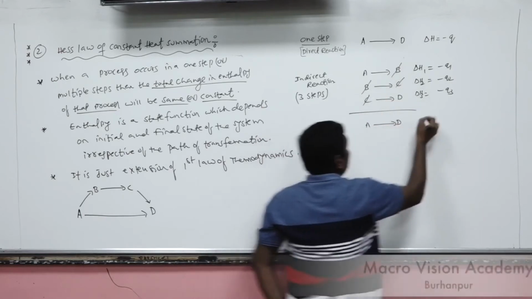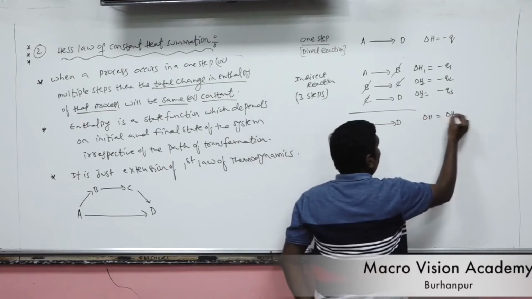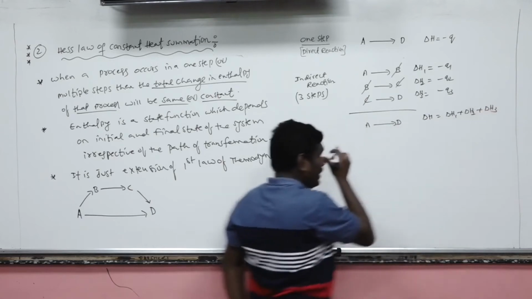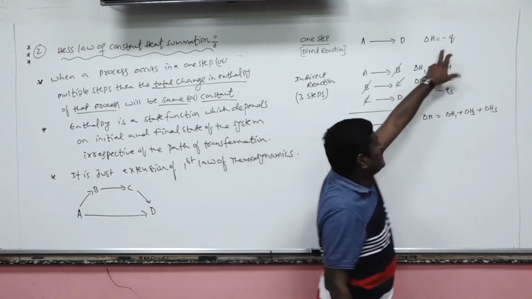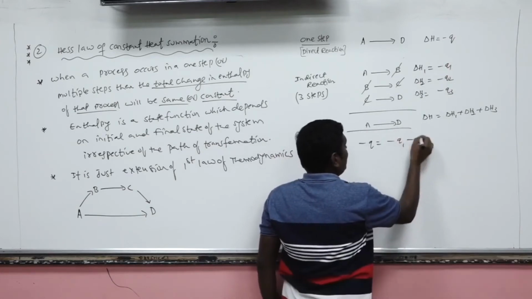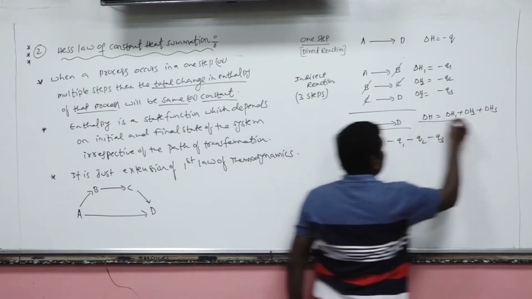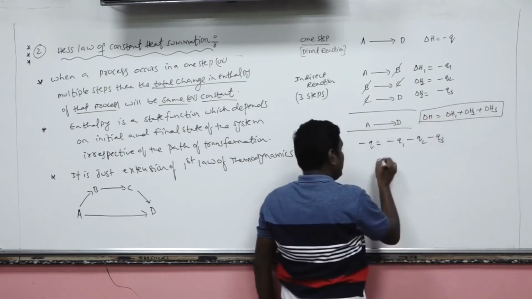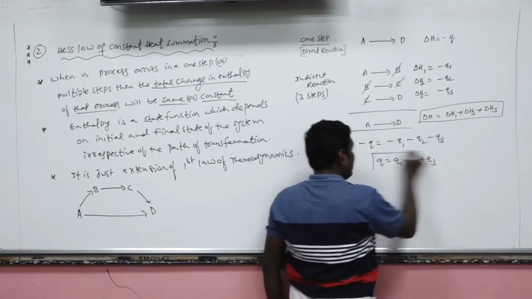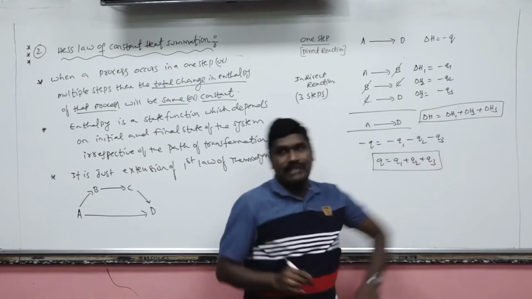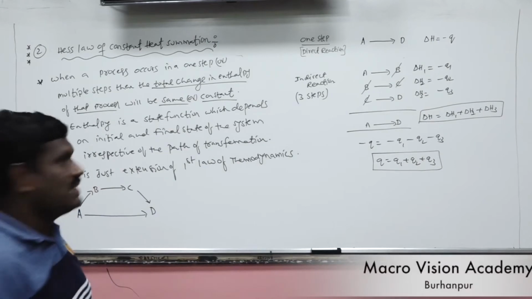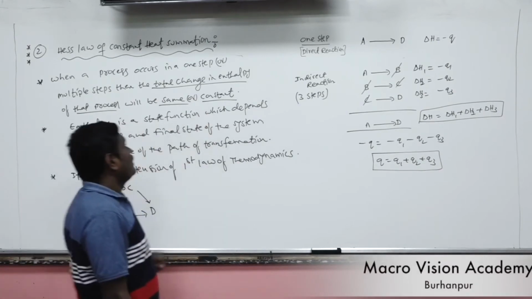D. Now, what is the delta H value? Algebraic sum of delta H1, delta H2, delta H3. What is the delta H value here? Minus Q is equal to delta H1 plus delta H2 plus delta H3. This is the Hess law. Now Q is equal to what? Q1 plus Q2 plus Q3. Whether a reaction occurs in a single step or in multiple steps, the total enthalpy change in a given process will remain constant.